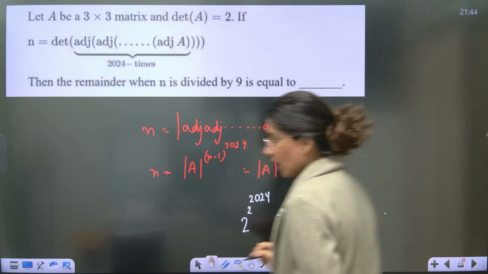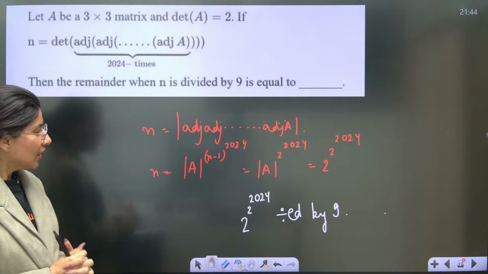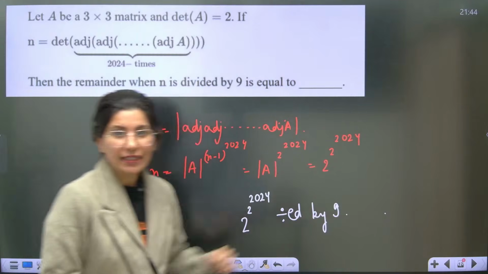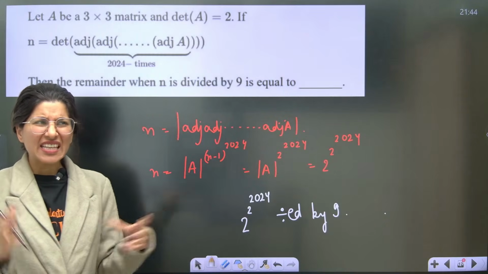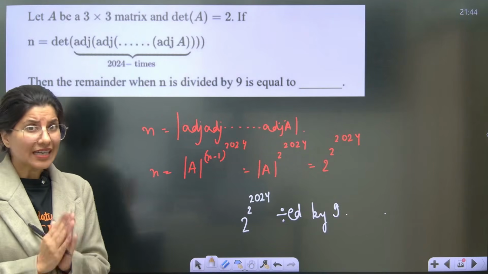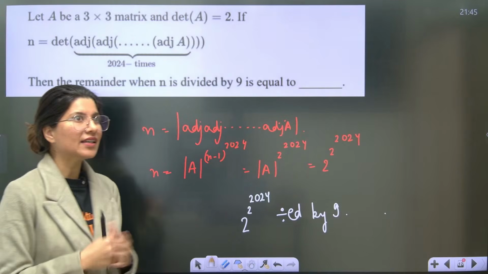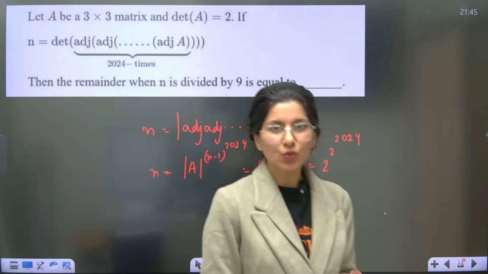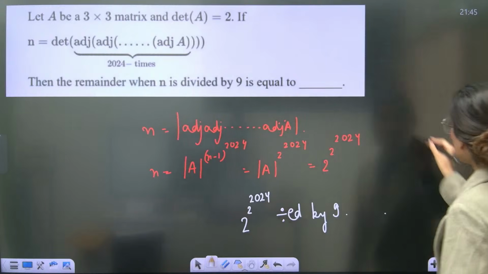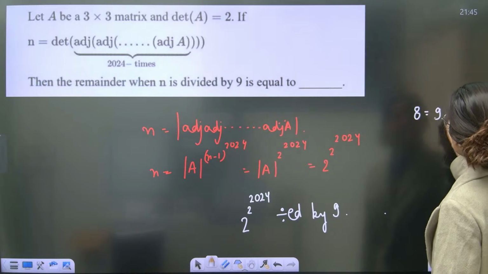Okay. So now understand how do you tackle such a question when remainder is asked. So you'll be like, okay, this is your 9 and base is 2. Is there any connection between 9 and 2? The only connection between 9 and 2, you have to think like this, that 8 is very close to 9. So 8 can be written down as 9 minus 1.